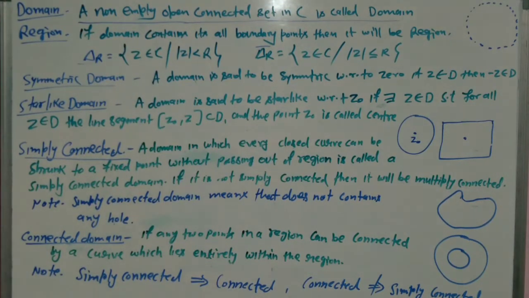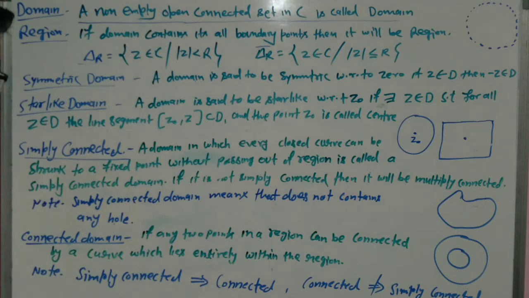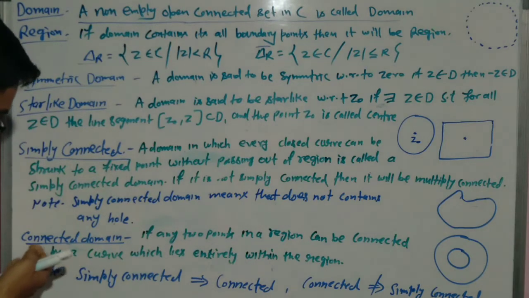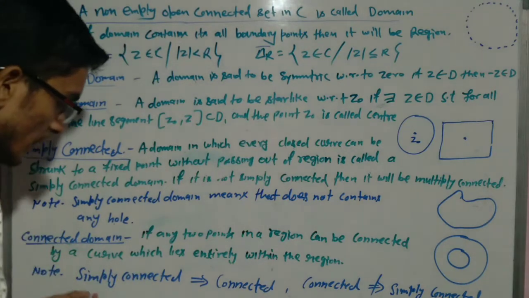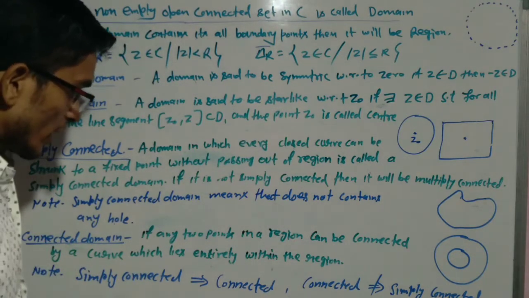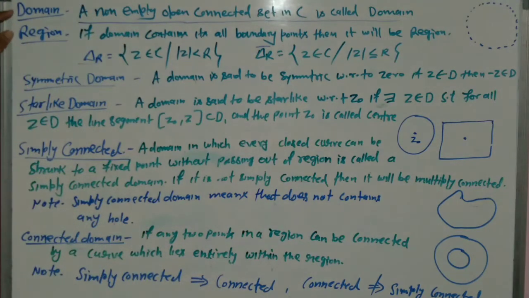Hi everyone. So today we will discuss some important words: domain, region, symmetric domain, star-like domain. Also we will discuss multiply connected domain. Also we will see the difference between simply connected domain and connected domain. Also we will see the difference between domain and region. So these are important words in complex analysis, and these words are also used in some theorems in complex analysis.